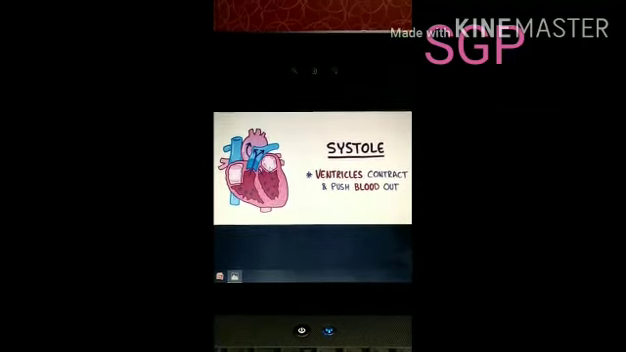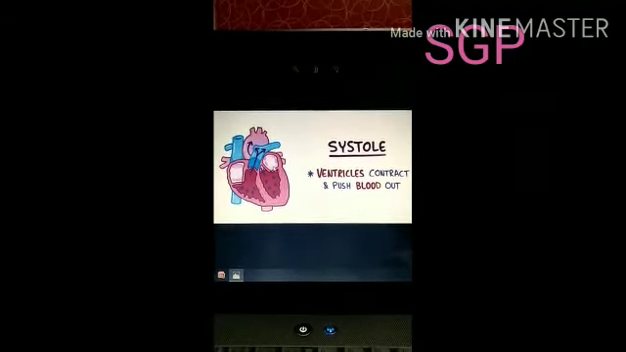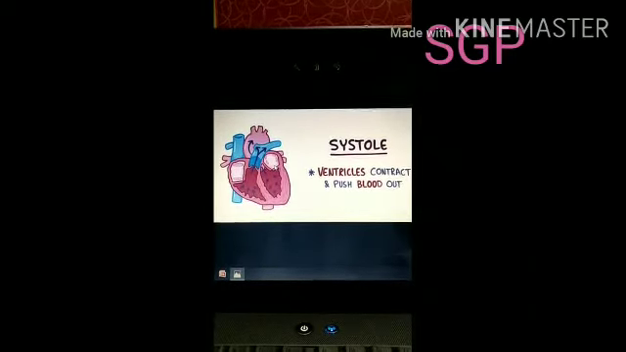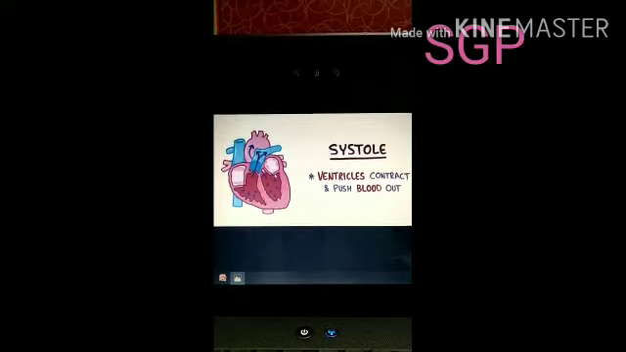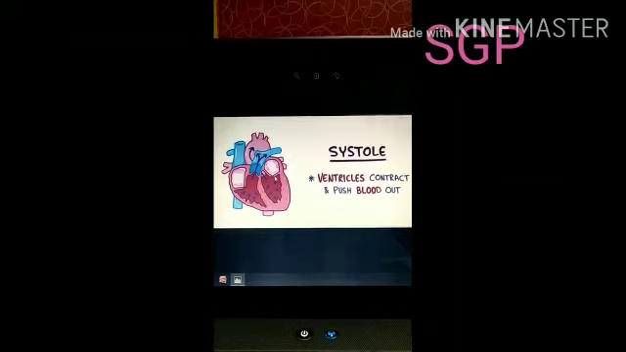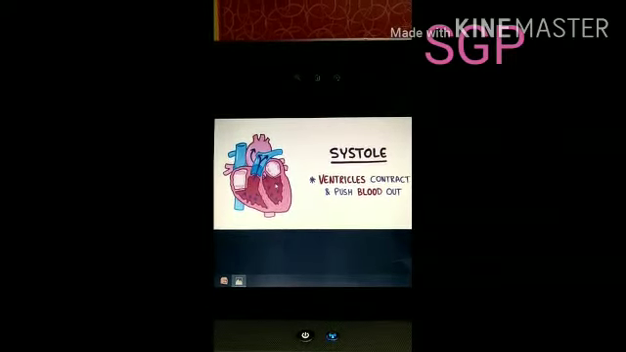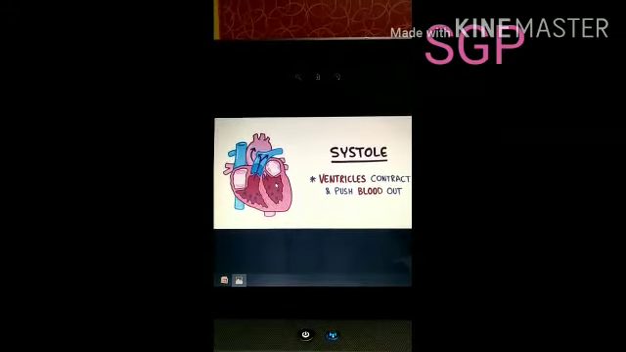Next heading, pulse. When the heart beats, the blood is forced into the arteries, so the arteries expand. The expansion of the artery is called pulse. Normal pulse rate is 70 to 90 per minute. For a normal human being, the pulse rate will be within the range of 70 to 90 per minute.